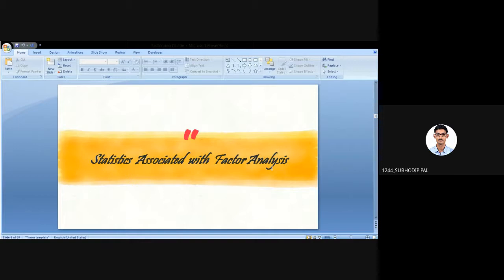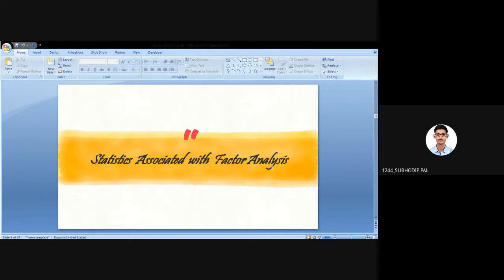You want to ask something? Yes, sir. I was saying that in exploratory, you mean to say that from the given variables, we do not know how many factors will be generated, right? Yes, the factors will be generated by the system only. In case of confirmatory, everything is decided, that we want only three factors, while running the system. Yes, this is the only difference. Okay, fine.